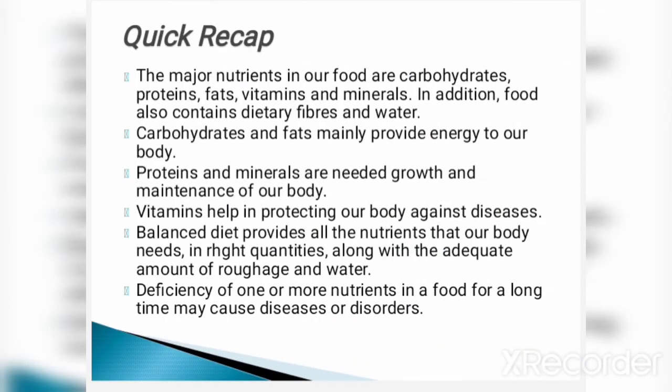Now, at the end of this chapter, let's have a quick recap of what we have learnt in this chapter. The major nutrients in our food are carbohydrates, proteins, fats, vitamins and minerals. In addition, food also contains dietary fibers and water. Carbohydrates and fats mainly provide energy to our body. We also learnt proteins and minerals are needed for growth and maintenance of our body. Also, we saw vitamins help in protecting our body against diseases.